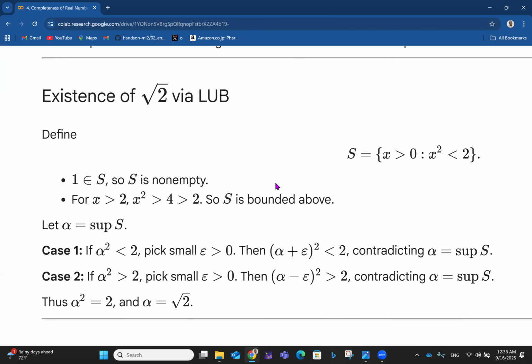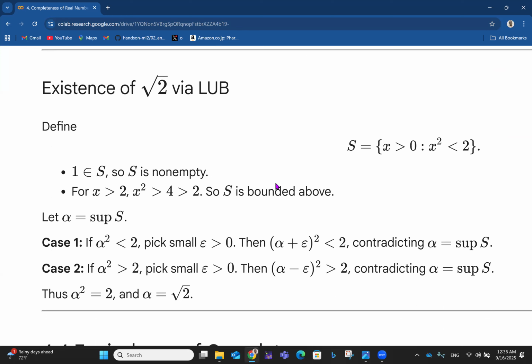Okay, then we go to the existence of the square root of 2. We want to prove that the square root of 2 exists via the least upper bound theorem. First of all, define S, which is the collection of all positive x such that x squared is less than 2.